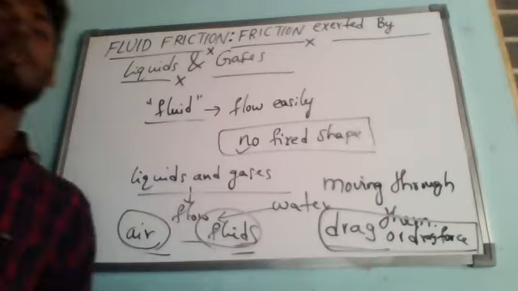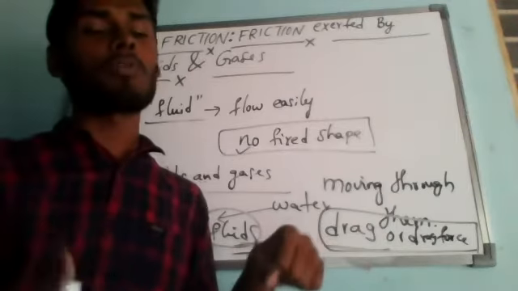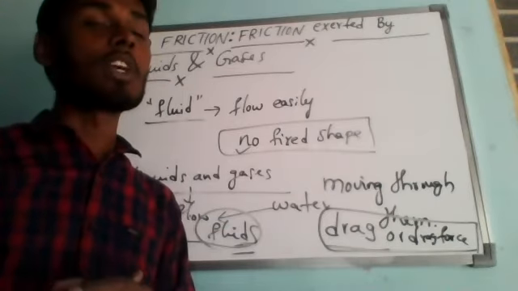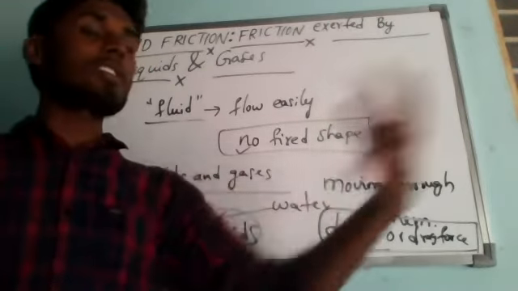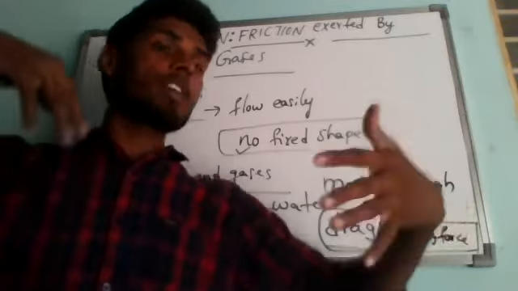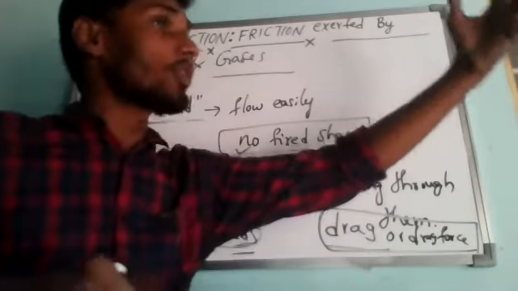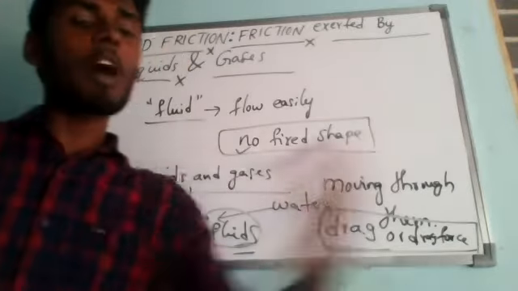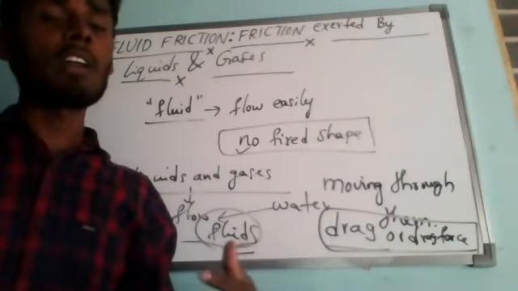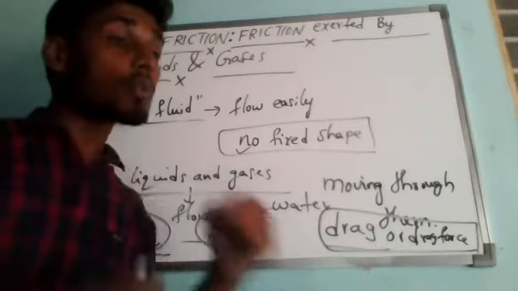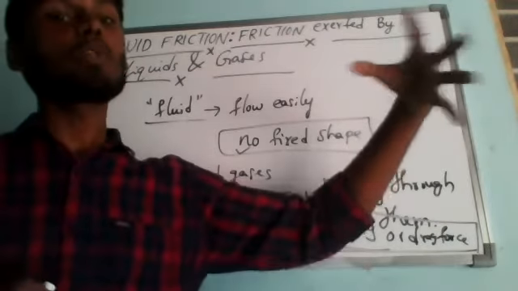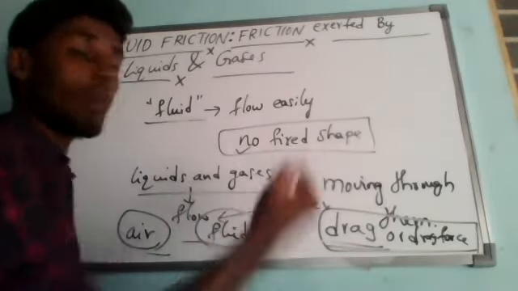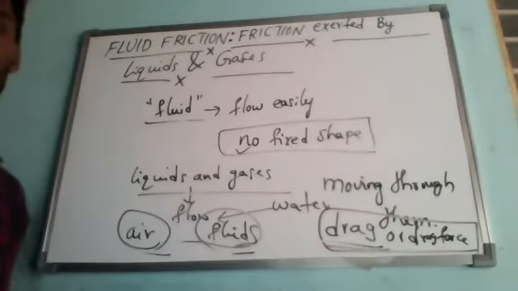Suppose you are in a car, you can sit inside, so you may not feel that drag force. But suppose you are cycling and the wind is coming from the opposite direction to the one in which we are moving. A few times you can see that we are unable to cycle because the air is coming opposite to us because of the high speed of the air. Then it is very hard to cycle, because the air resistance is too much. This resistance of air is called drag force, or simply drag. This is what we call fluid friction.